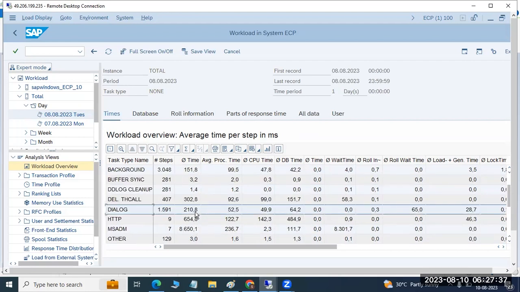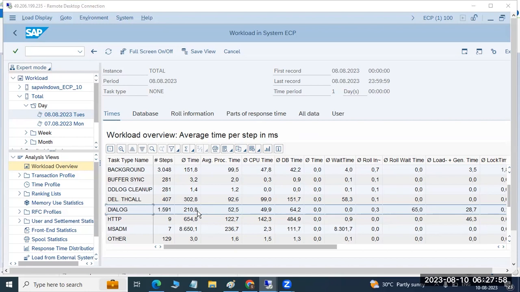In ST03, we already discussed, right? ST01, 02, 03, 04, 05, 06, 07, all these things. ST03 is one of the daily monitoring transaction codes to check all these things.